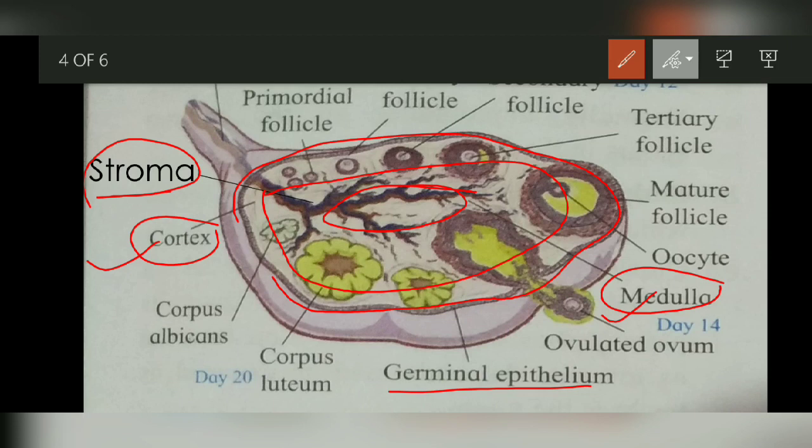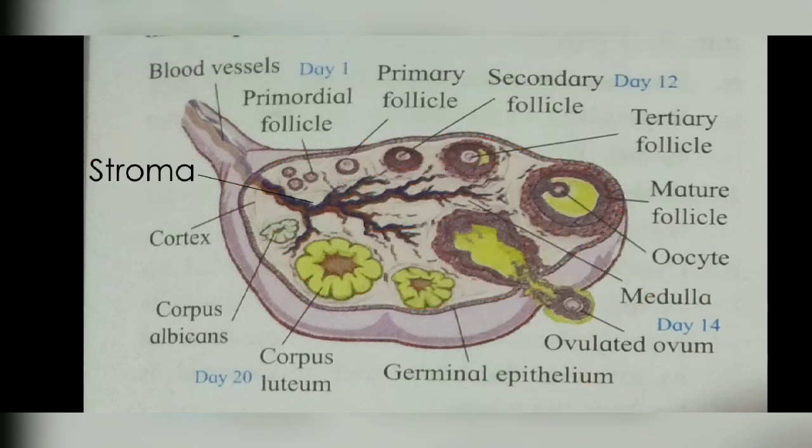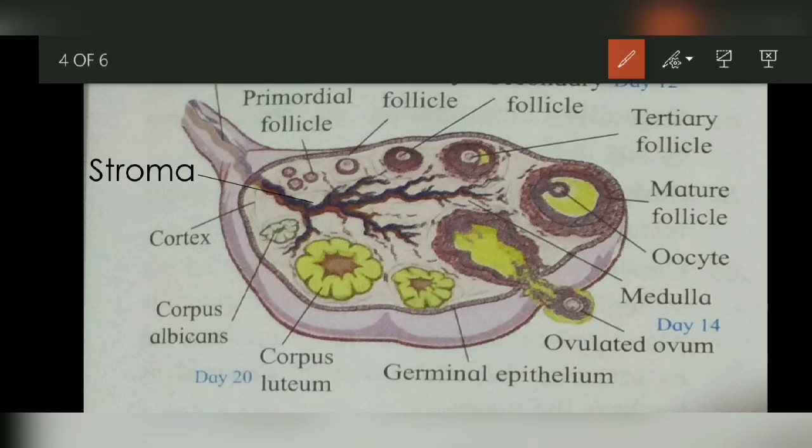So in this figure you can see several days are written. What are these days? Day 1, day 12, day 14, day 20. These are the days of the menstrual cycle. So on the first day, you can see this follicle is called the primordial follicle.